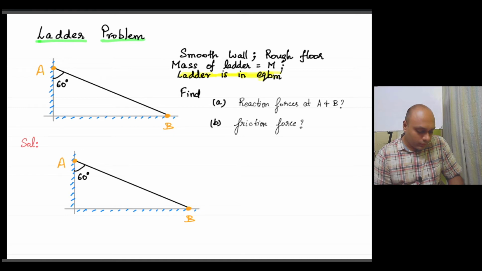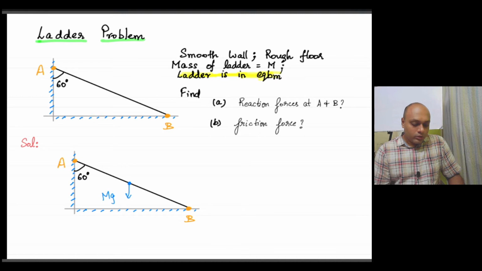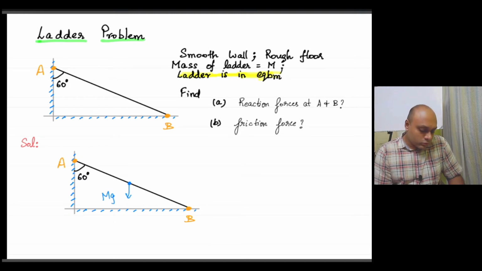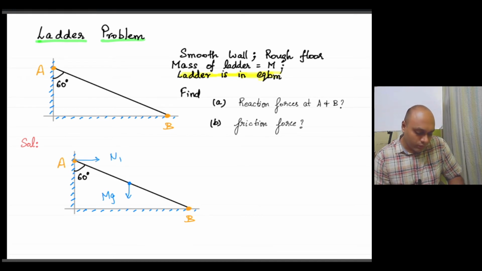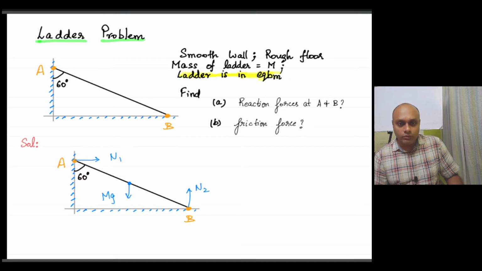Okay, so if we show the weight at the center of mass, mg is acting vertically down. The wall is smooth, so there is just going to be the normal contact force. So I'll denote that with N1. And at B, there will be normal force as well as frictional force.